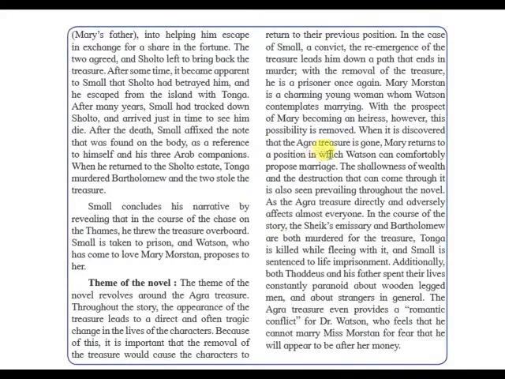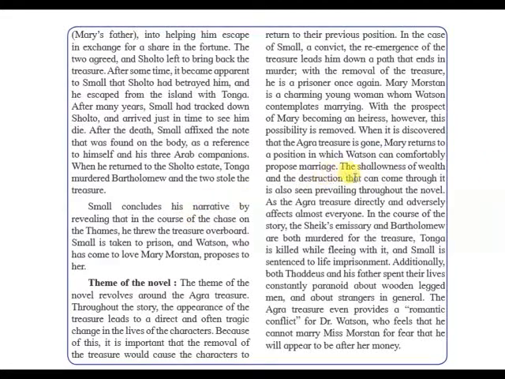When it is discovered that the Agra treasure is gone, Mary returns to the position in which Watson can comfortably propose marriage. Watson thought that if she gets that treasure, she'll become very rich and there's no possibility of marrying her. But when the treasure is gone from her life, there is a chance that Watson can marry her.